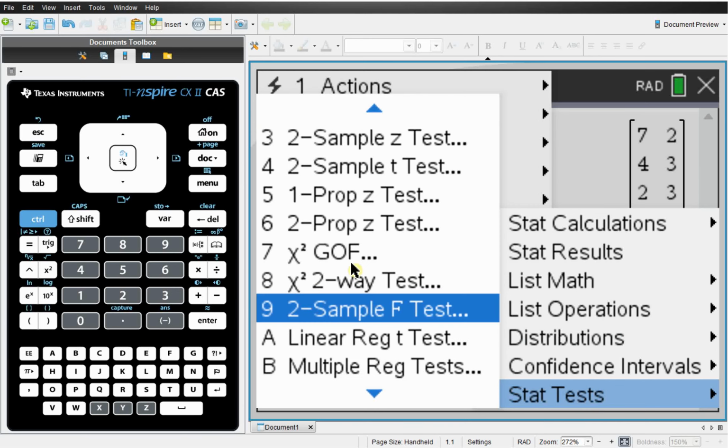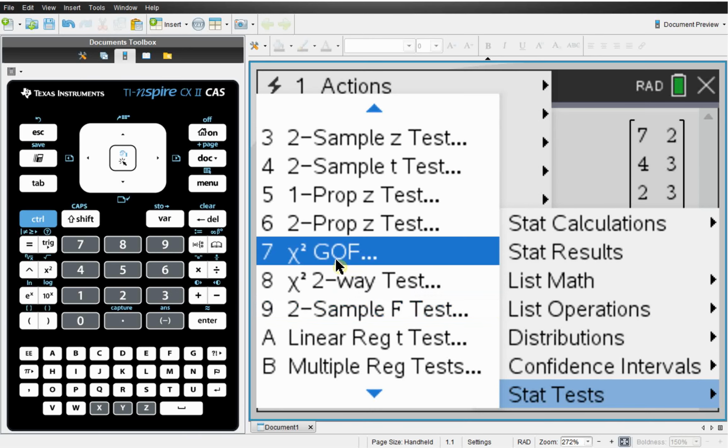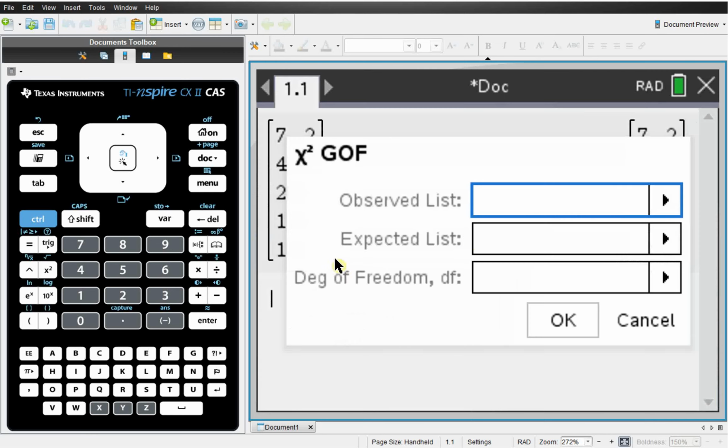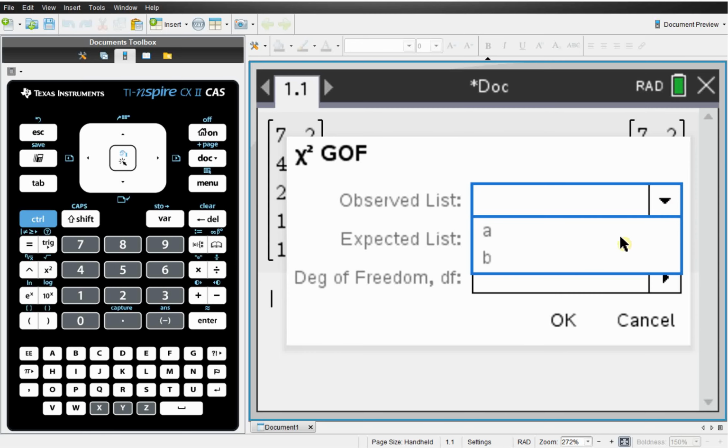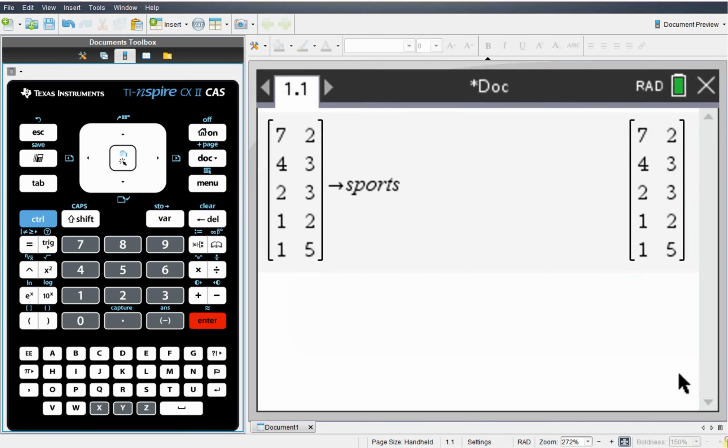Stat test, I want to do a chi-square test for goodness of fit. I'm trying to see if the distribution of people from question B matches the distribution from question A. And our observed list. Sorry, I misspoke.